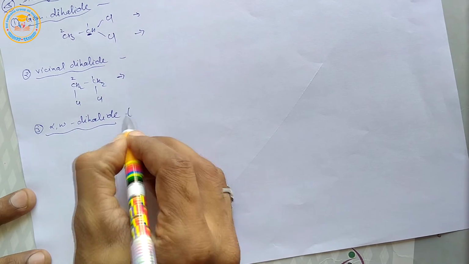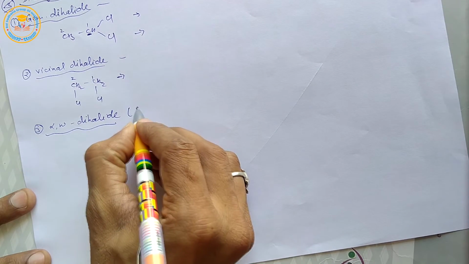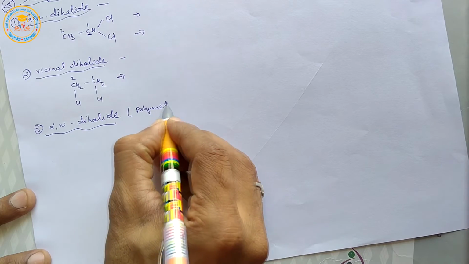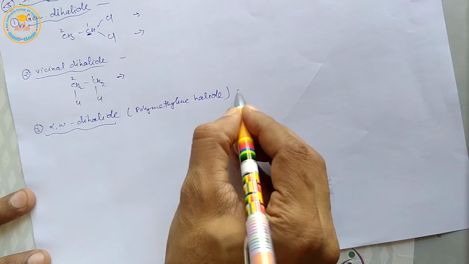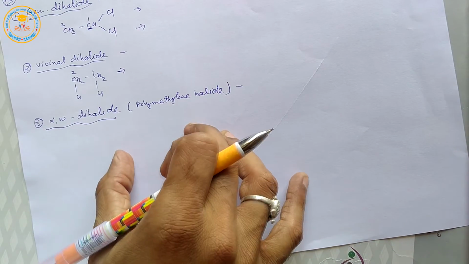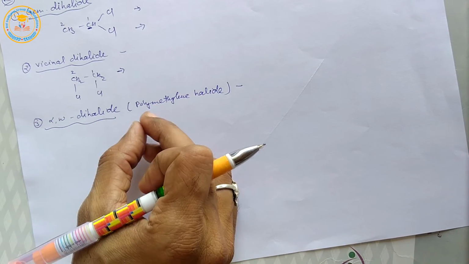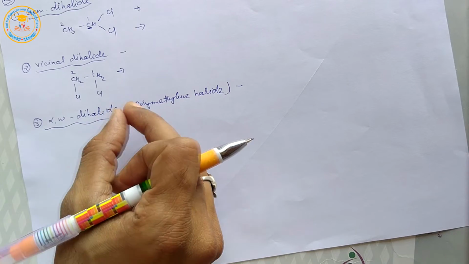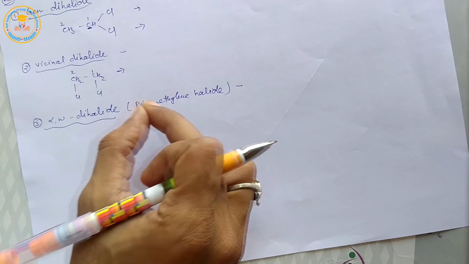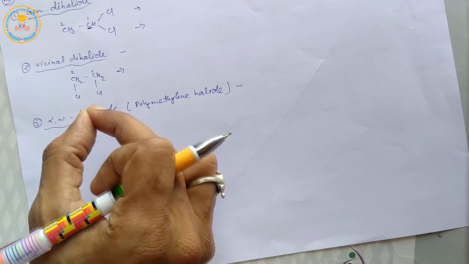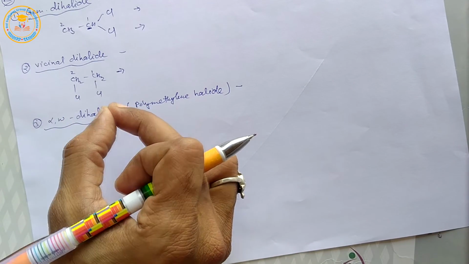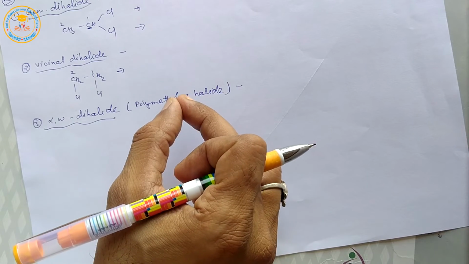Now next, third type of halogen derivative compound is alpha omega dihalide or polymethylene halide. When two halogen atoms are attached to the ends of an unbranched carbon chain, very important, unbranched carbon chain, then they are known as polymethylene halide.